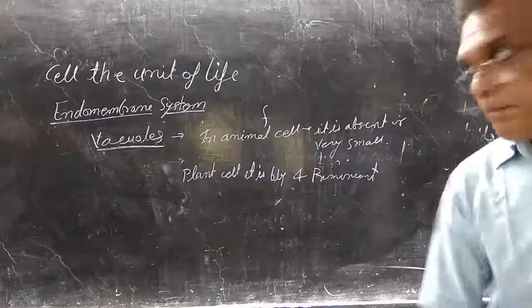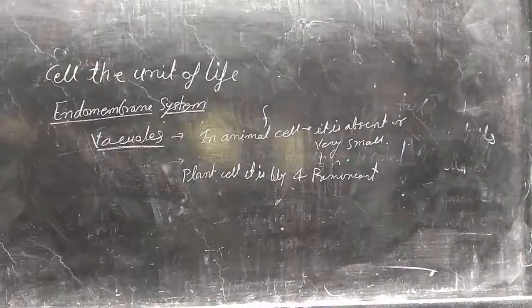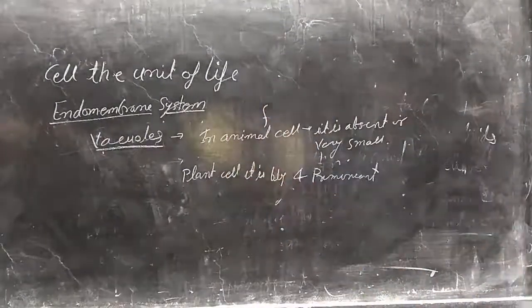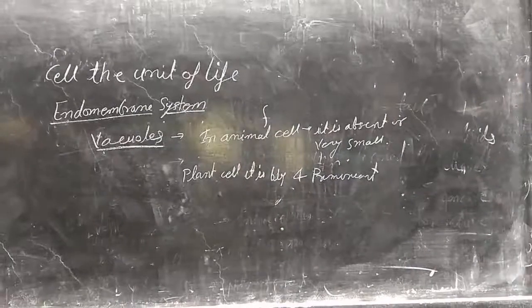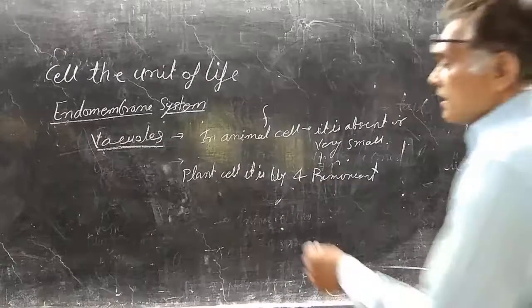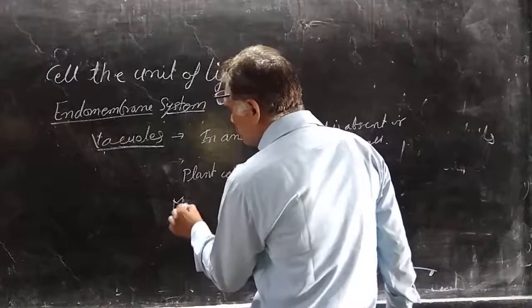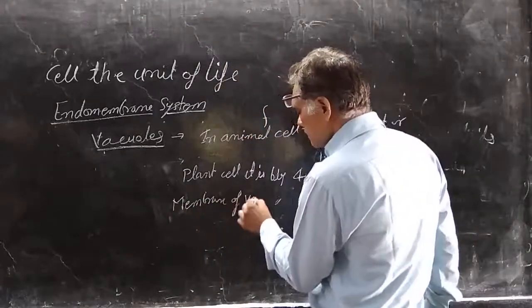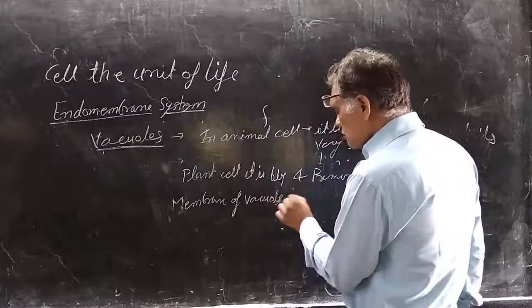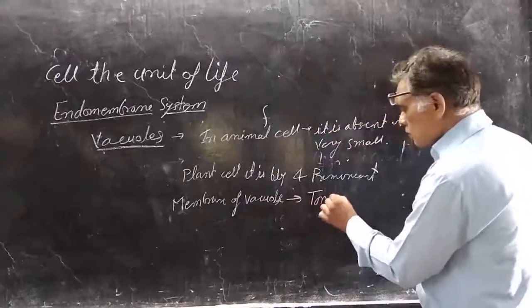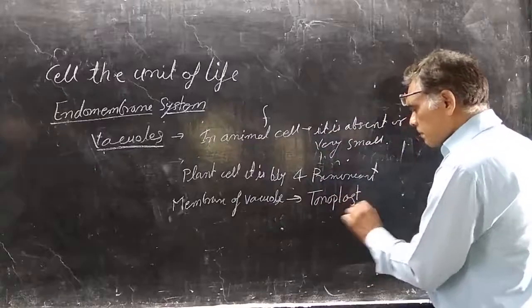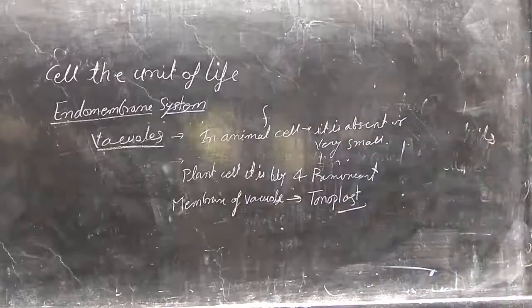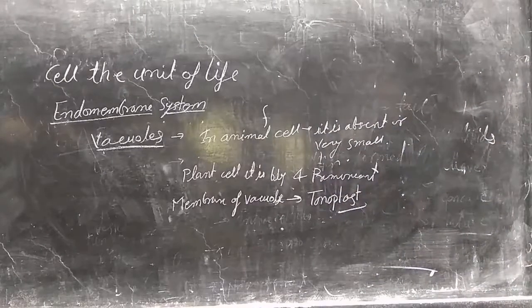The maximum portion of the plant cell is covered by the vacuoles. The membrane of the vacuole is known as the tonoplast. The tonoplast is the membrane of vacuoles.